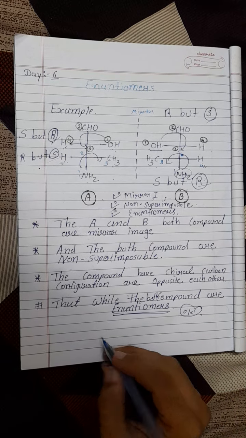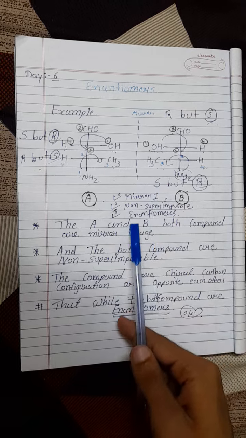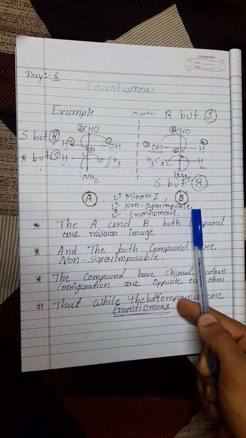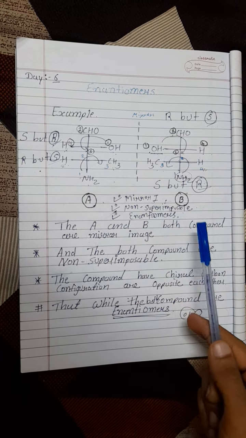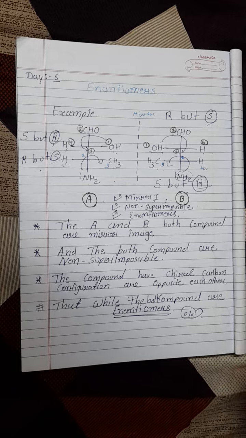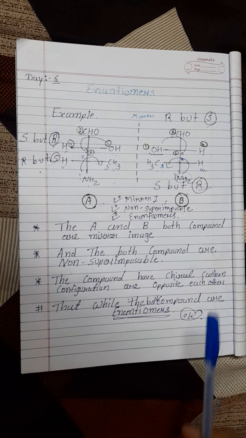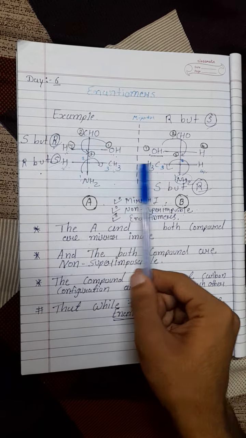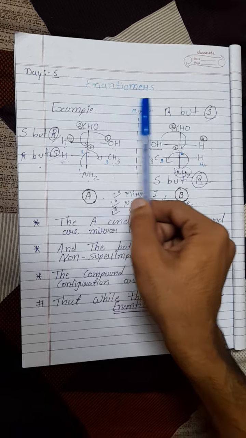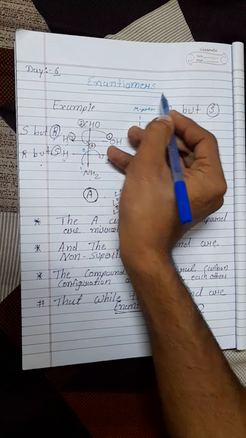So the conclusion: the mirror image is present, the compounds are non-superimposable on each other, and they have opposite configurations of R and S. So both these molecules are enantiomers. Thank you.